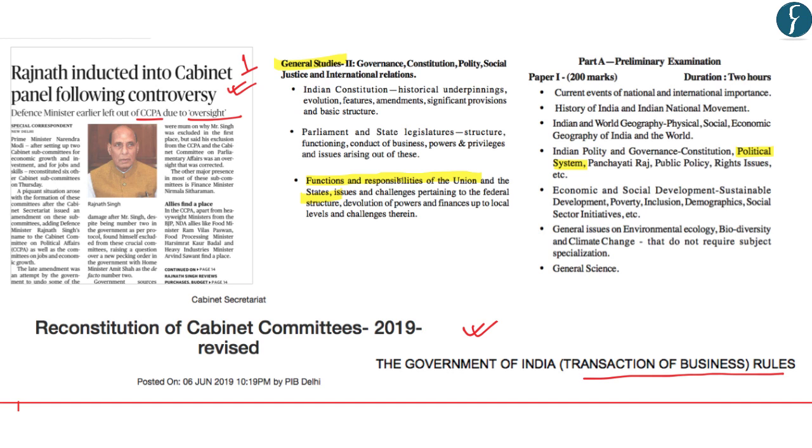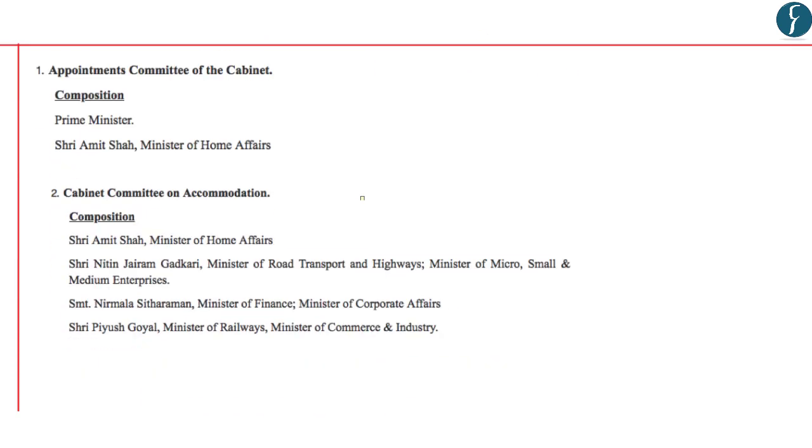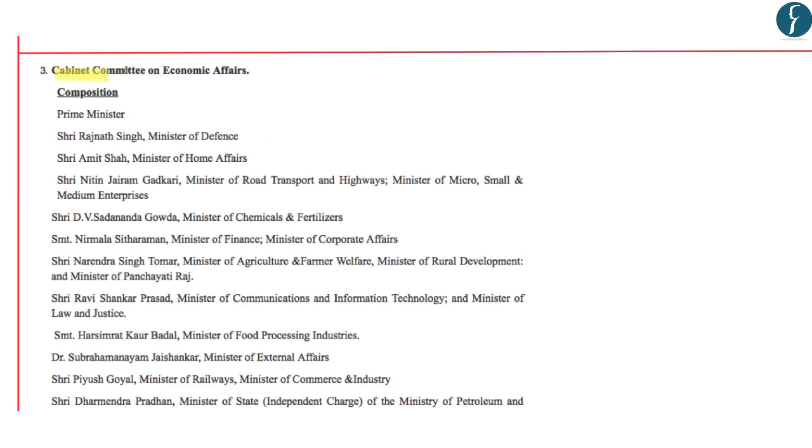So yesterday, these cabinet committees were reconstituted as per the Government of India Transaction of Business Rules 1961. Some of these committees are headed by the Prime Minister. Let's see which are those committees. The Appointments Committee of the Cabinet is headed by the Prime Minister. The Cabinet Committee on Economic Affairs is also headed by the Prime Minister.